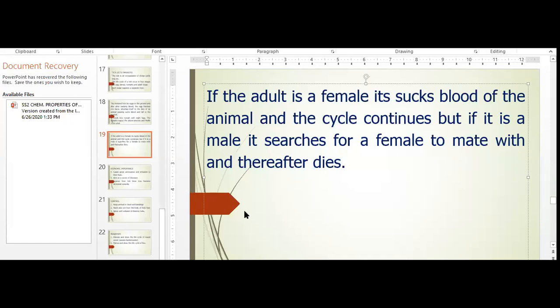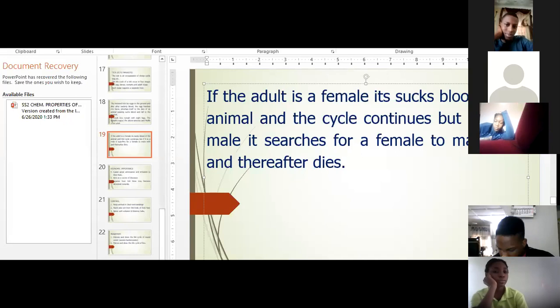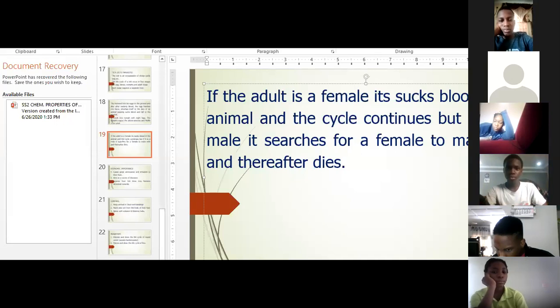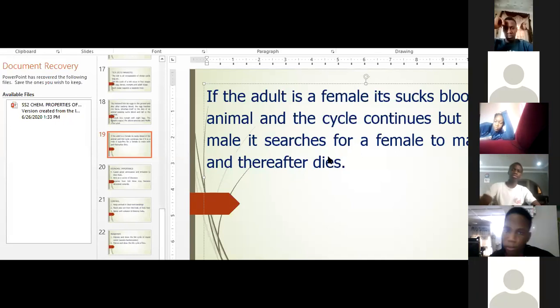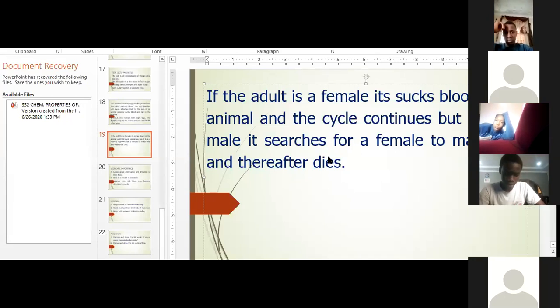Ma, why does the male tick die? That is their nature. Once they suck blood, they die. It's their nature, it's in the cycle. Once they mate and feed on blood, they fall off and die. The same for the female. The only difference, Peace, what is it? The only difference is that the female will have to lay her eggs. So she sucks blood.